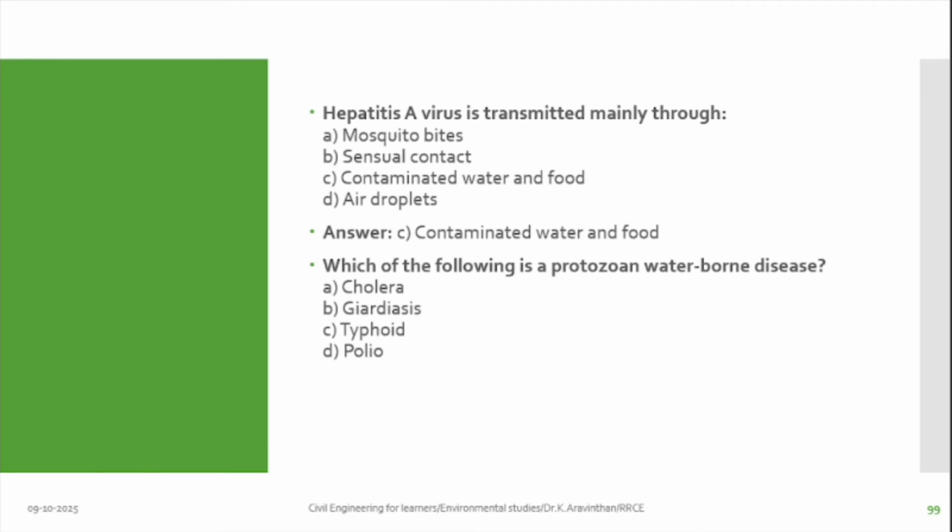Next one, which of the following is a protozoan waterborne disease? I have told you there are a number of types: due to bacteria, virus, protozoa and parasites. Giardiasis. Yes, B is the answer.